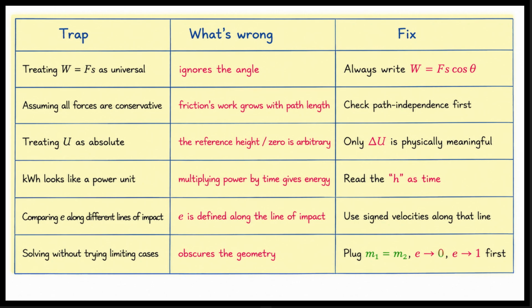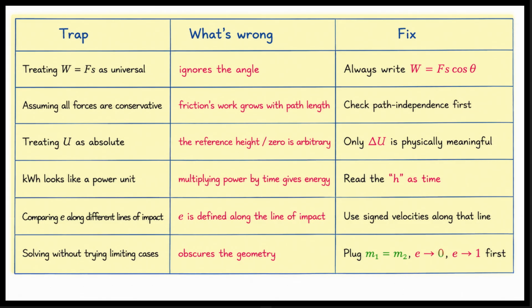Let us review some common traps. Trap 1, treating work as simply force times distance. This ignores the angle, always write work as F times S times cosine theta. Trap 2, assuming all forces are conservative. Friction's work grows with path length, so it is not conservative. Always check for path independence first. Trap 3, treating potential energy as an absolute value, the reference height is arbitrary. Only the change in potential energy is physically meaningful.